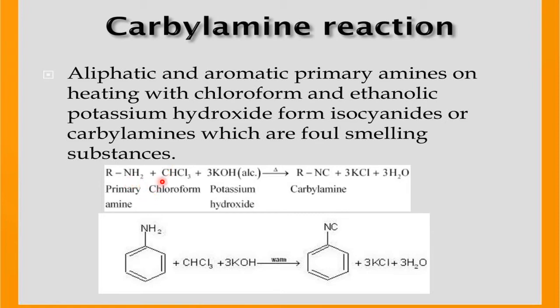RNH2, CHCl3, 3KOH, alcoholic KOH. This 3K and this 3Cl become what? 3KCl. Okay. Now RNC linkage. This is called what? Isocyanide linkage. RNC. So these 2 H and this one H, 3H with 3OH, become what? 3 water molecules. So 3 water molecules from 3OH and 3H here. And the 3KCl from the 3K and 3Cl. And both hydrogens of the nitrogen are made available or used here. That's why only primary amine will give this reaction. Okay, right. In the case of aniline also, there are 2 hydrogens, so both are used.